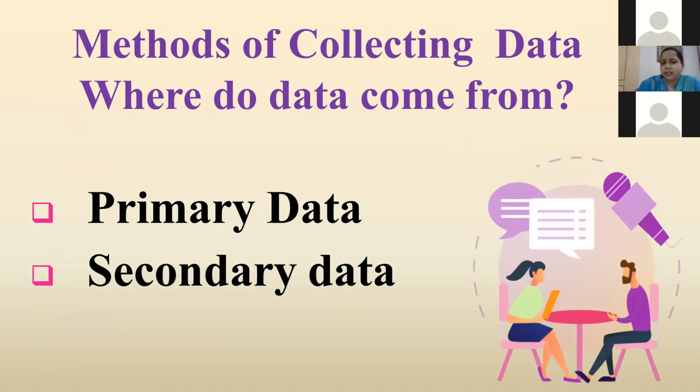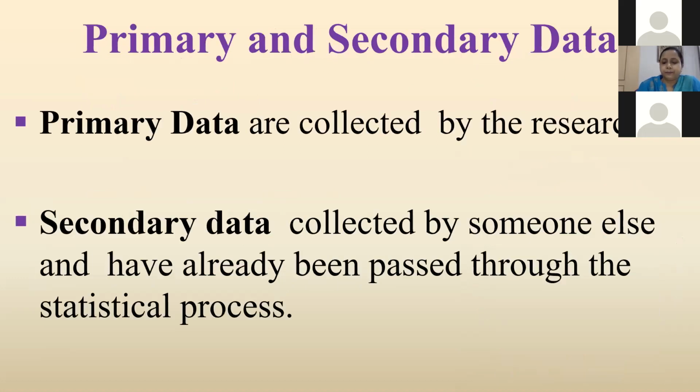Methods of data collection. Where do data come from? Primary data and secondary data. A researcher, as per the requirement of a study, may decide on the use of primary data or secondary data or both. Both primary and secondary data have their own pros and cons. We will see the primary and secondary data.